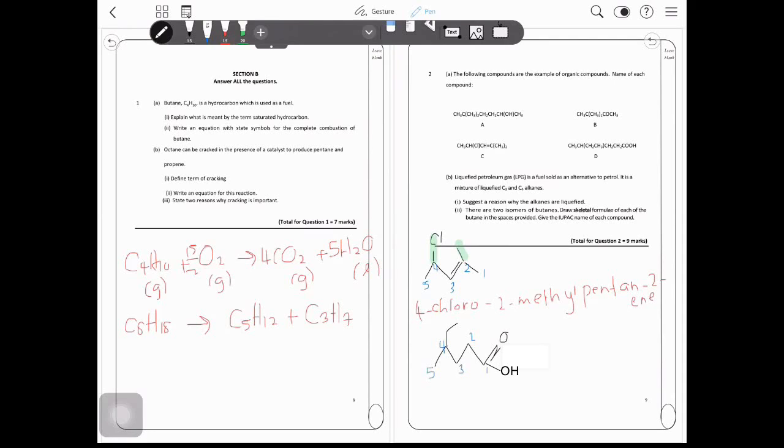However, if you go to the top, instead of number 5 you will have 5 and 6. So the longest chain here is actually 6, and at carbon number 4 we have a substituent. So we have 4-methylhexanoic acid.